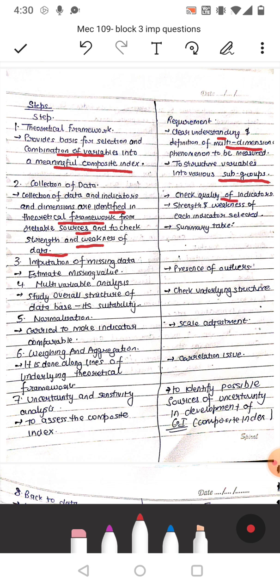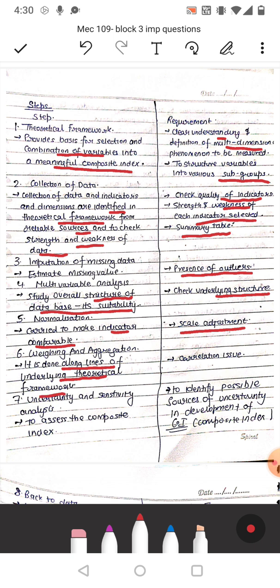Requirement is to check quality of indicators, strength and weakness of each indicator selected, and a summary table. Third is imputation of missing data, that is, estimating missing values, and requirement is presence of outliers. Fourth is multivariate analysis, that is, studying overall structure of the database, its suitability, and requirement is to check underlying structure. Fifth is normalization, that is carried out to make indicators comparable, and requirement is scale adjustment. Sixth is weighting and aggregation, it is done along the lines of the underlying theoretical framework, and requirement is correlation issue.